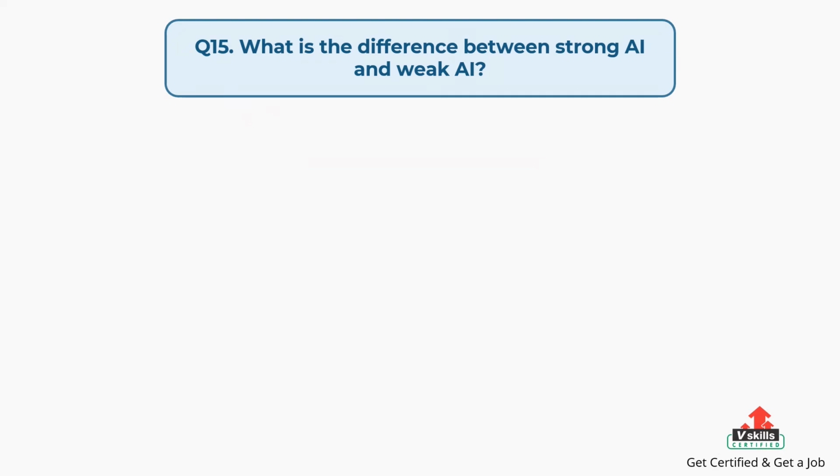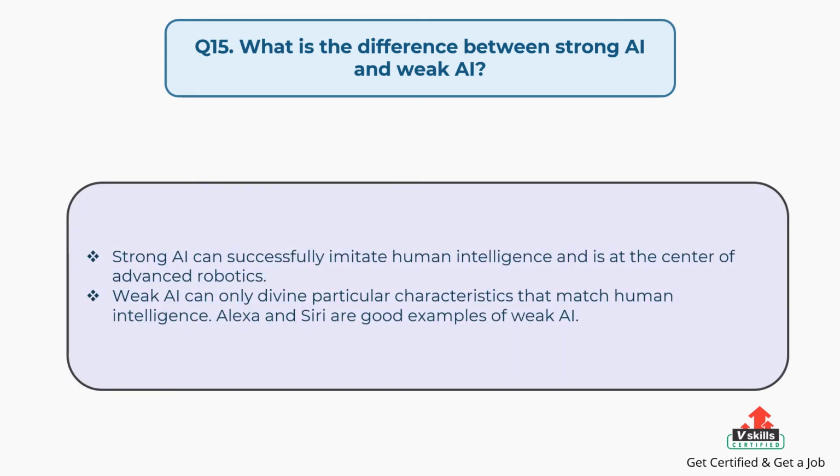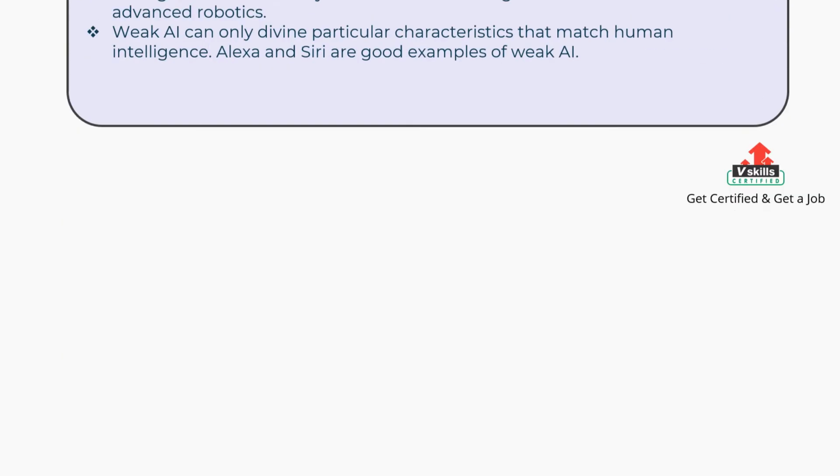Question number 15. What is the difference between strong artificial intelligence and weak artificial intelligence? The answer is: strong artificial intelligence can successfully imitate human intelligence and is at the center of advanced robotics, while weak artificial intelligence can only divine particular characteristics that match human intelligence. Alexa and Siri are good examples of weak artificial intelligence.